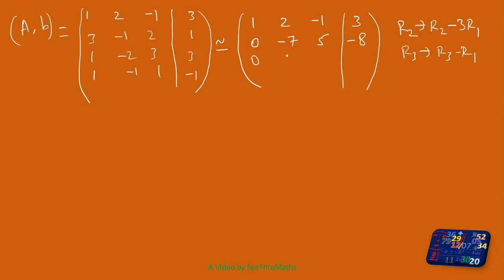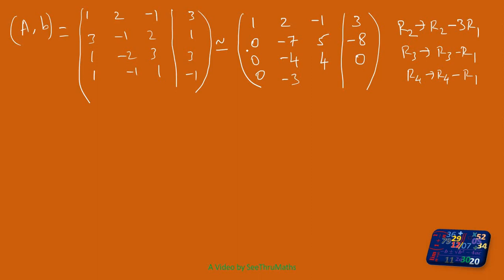Minus 2 is minus 4. 3 minus of minus 1, that is plus 1, is 4. 3 minus 3 is 0. Then the next one, R4 is replaced by R4 minus R1. So 1 minus 1 is 0 again. Minus 1, minus 2 is minus 3.